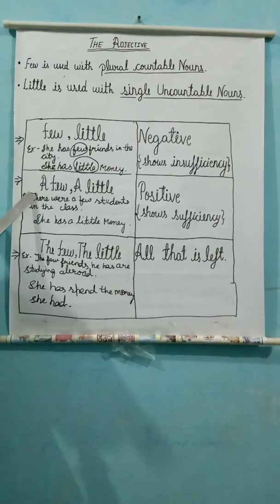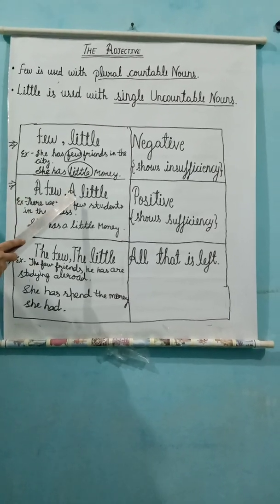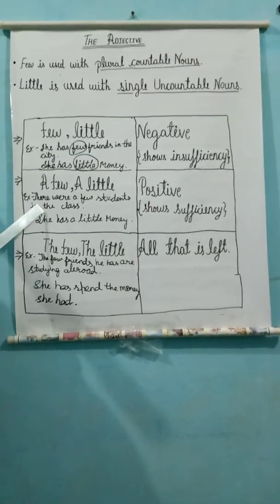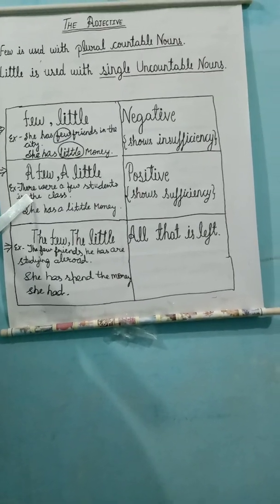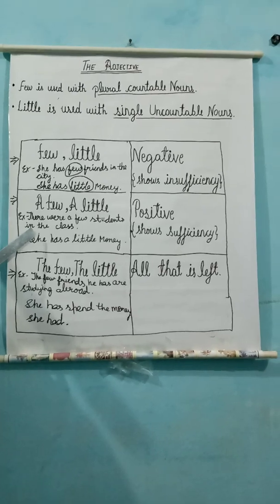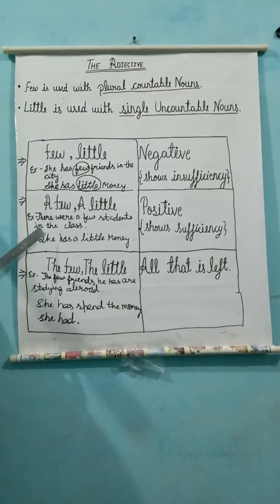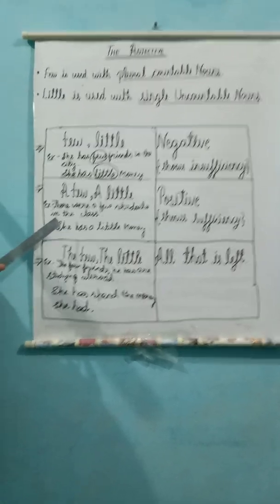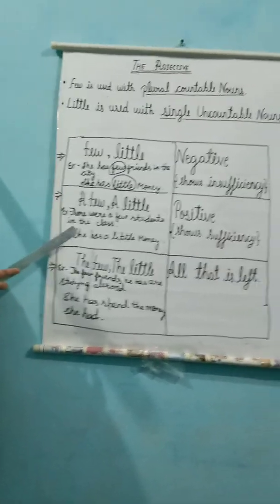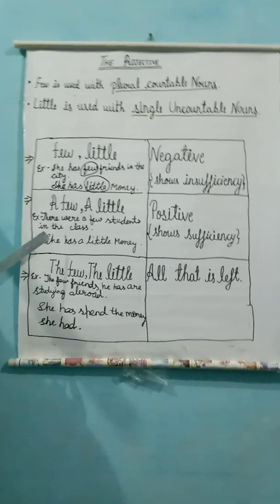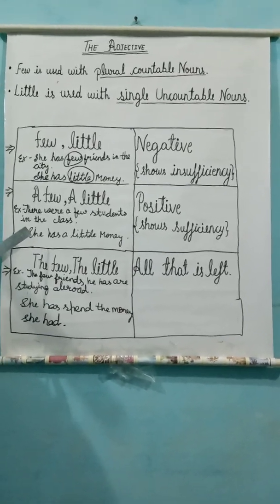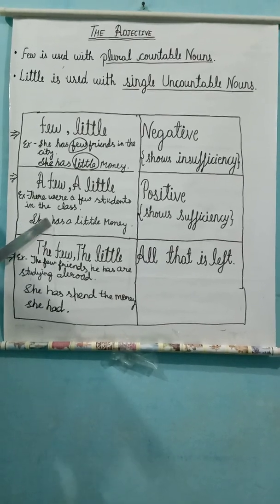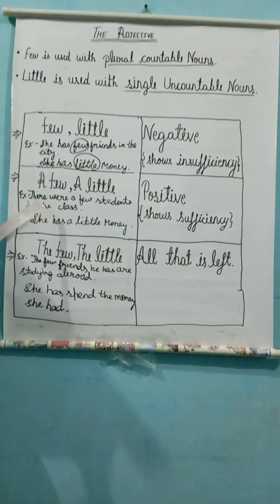Now we come to a few and a little. Both are used to create a positive sense, and they show the sufficiency of the noun for which a few and a little are used. Although the thing is in lesser quantity, it is sufficient. Let's read through examples.